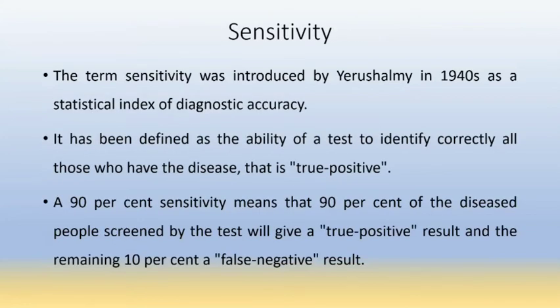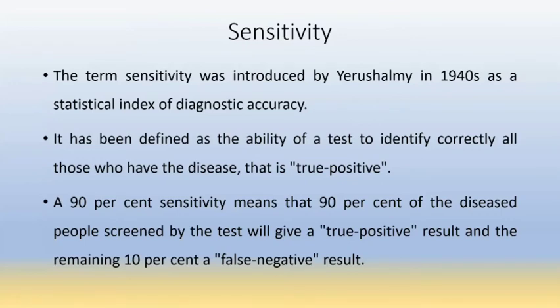So what exactly does sensitivity mean? The term sensitivity was introduced by Yerushalmy in the 1940s as a statistical index of diagnostic accuracy. So sensitivity is the statistical index of diagnostic accuracy.